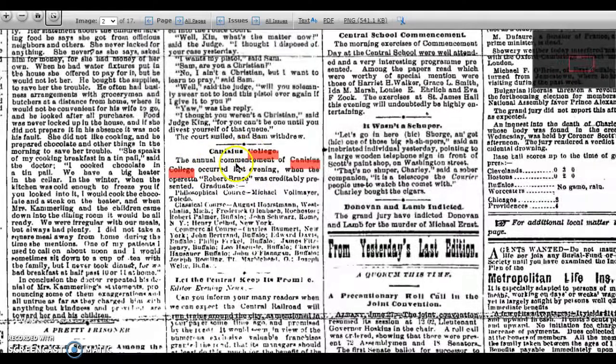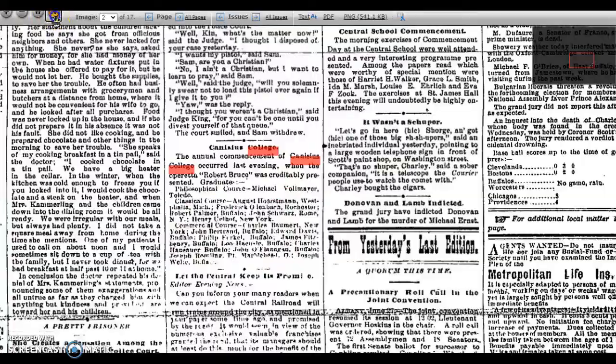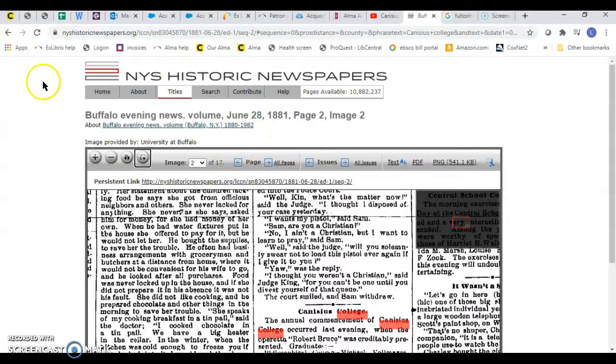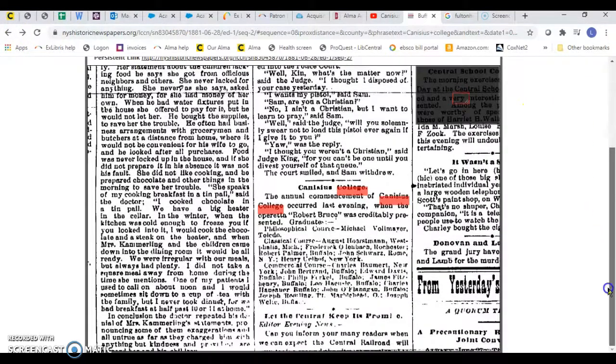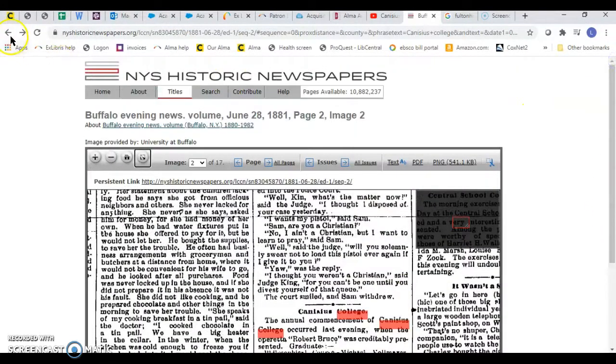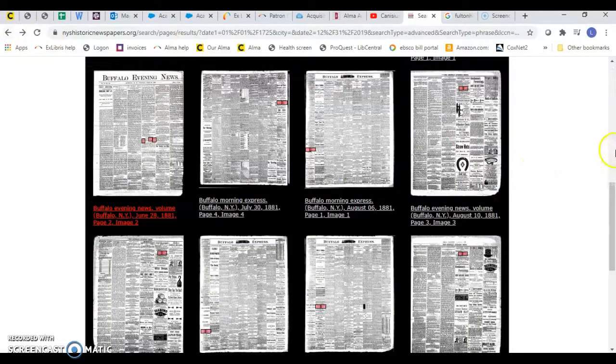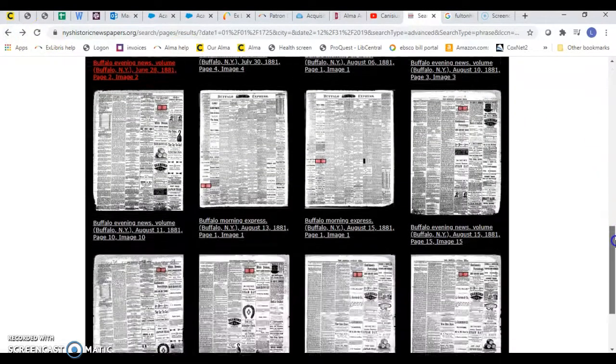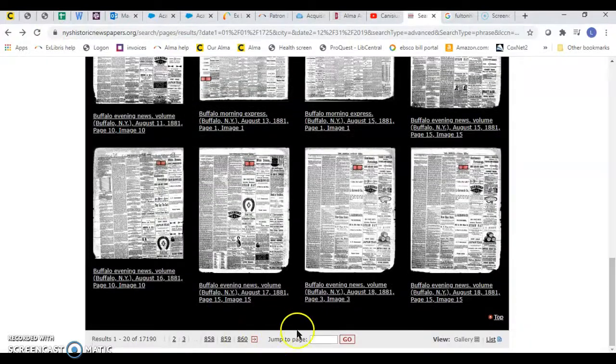Canisius College. The annual commencement of Canisius College occurred last evening. So you can see these different things coming up. And we're going to go back out of this. And then if you wanted to go back, just click the back button. Click the back button. There we go. We'll just scroll through a little bit more. Just pick a random page.